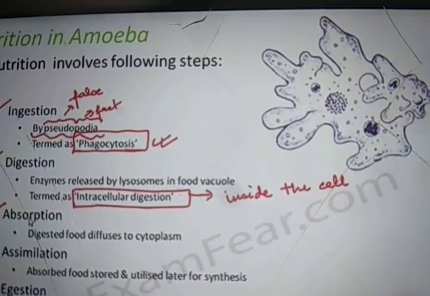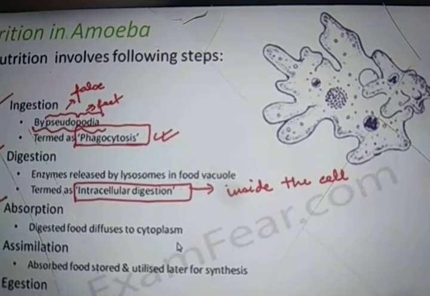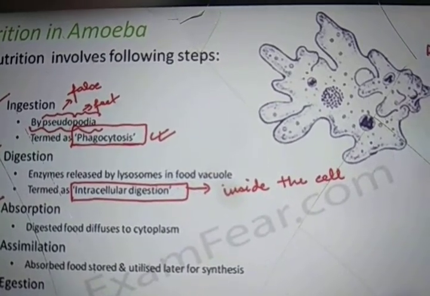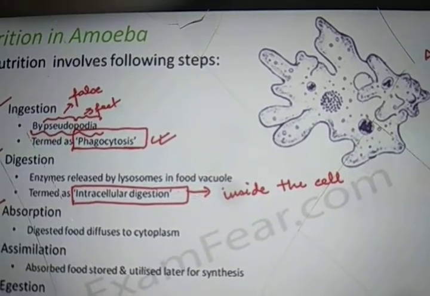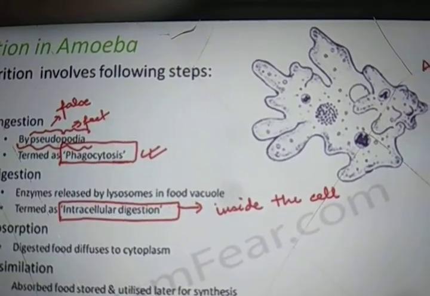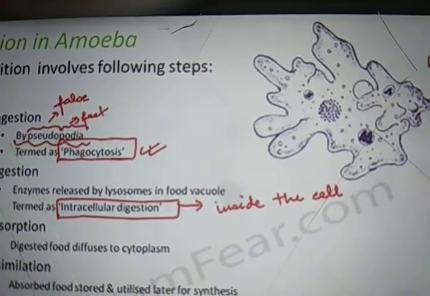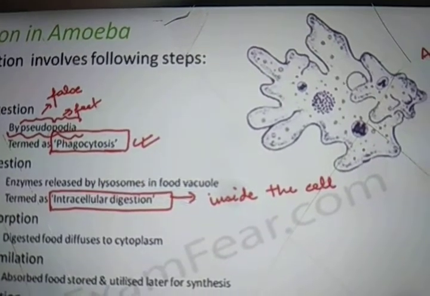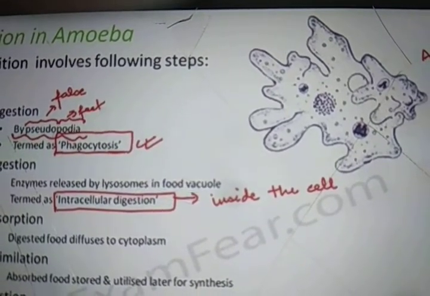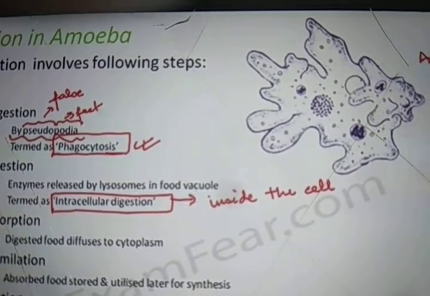Once the food is digested, the digested food diffuses to the cytoplasm, the fluid which is present inside the cell. That fluid is just like blood. Blood moves from one place to another, so this fluid also moves from one place to another, and that's how it carries the digested food to different parts of the amoeba.